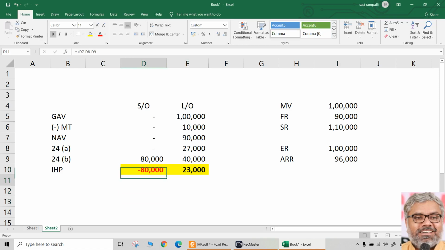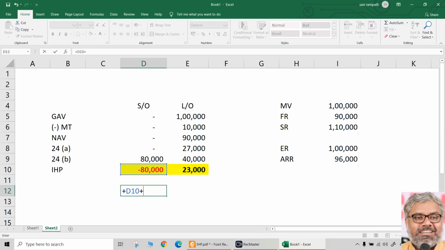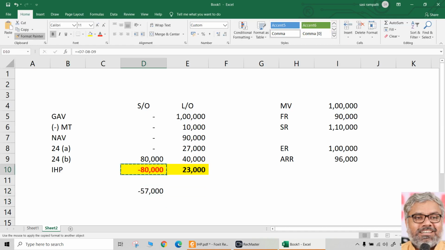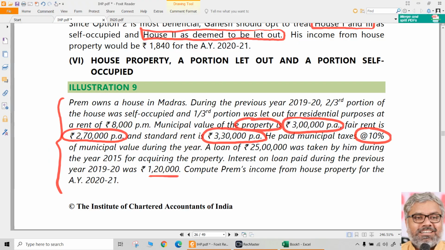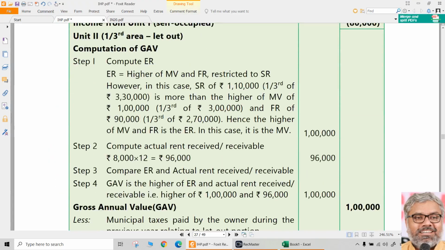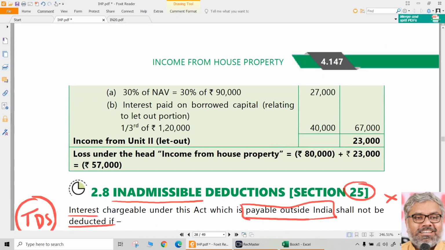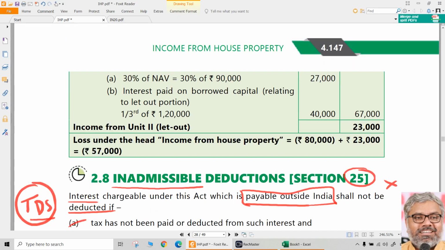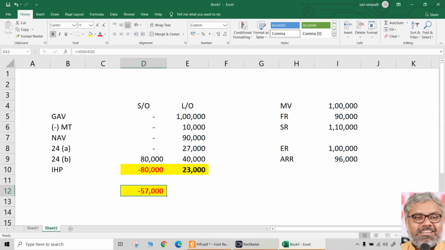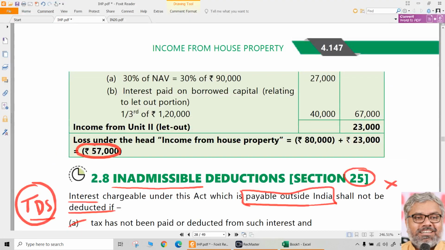But finally, what is the total income from house property put together? That will be 57,000 rupees. Final answer is that 57,000 rupees. So the total income or loss actually from the head of income from house property will be 57,000 rupees negative. Negative, that is the final answer.